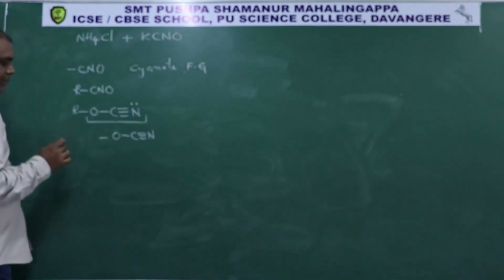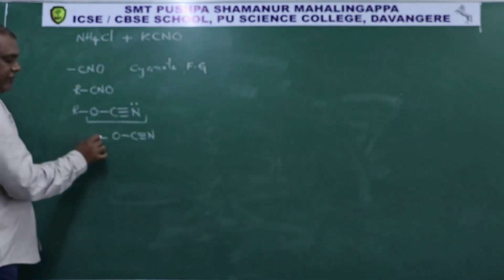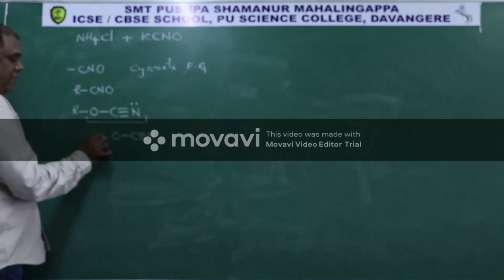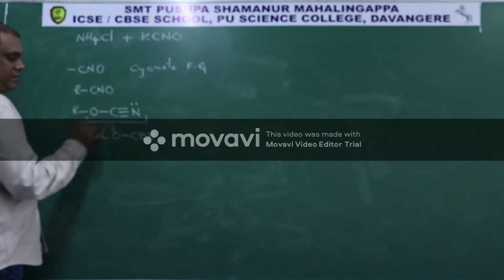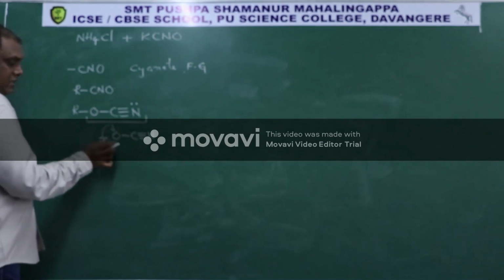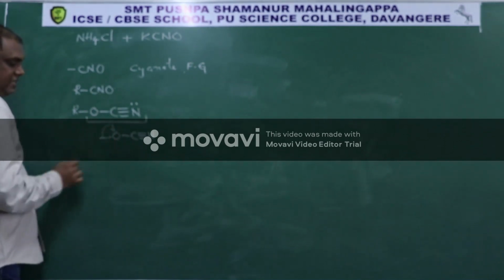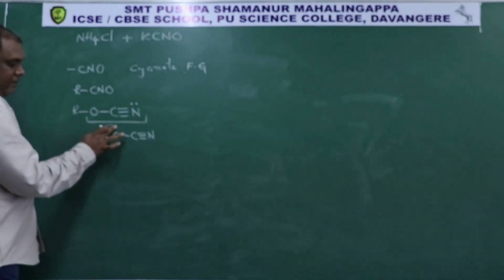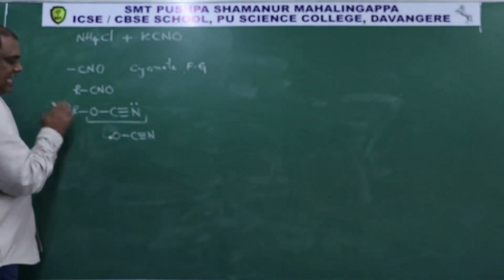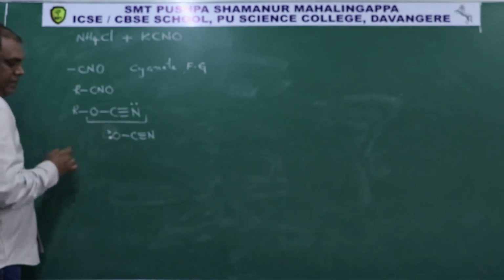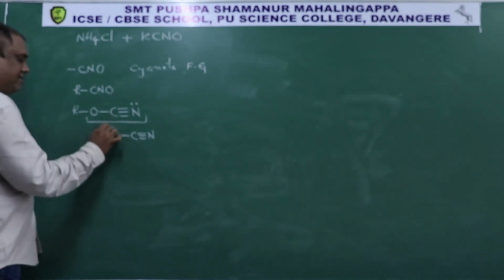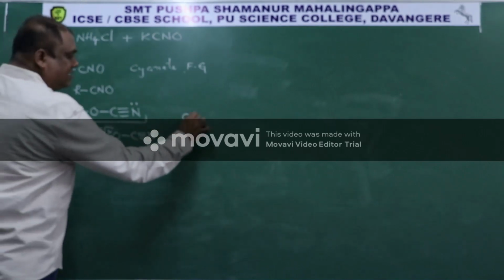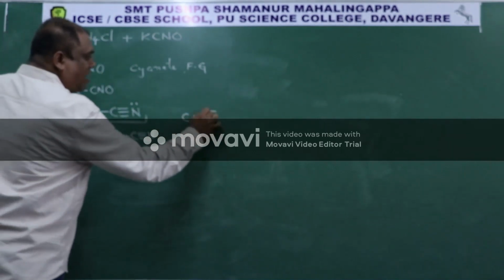But suppose due to heterolytic fission, if this bond pair will go here, then this is electron of oxygen and this is electron of some other fellow like R. Because of this it becomes negatively charged and now it is written as CNO minus ion.